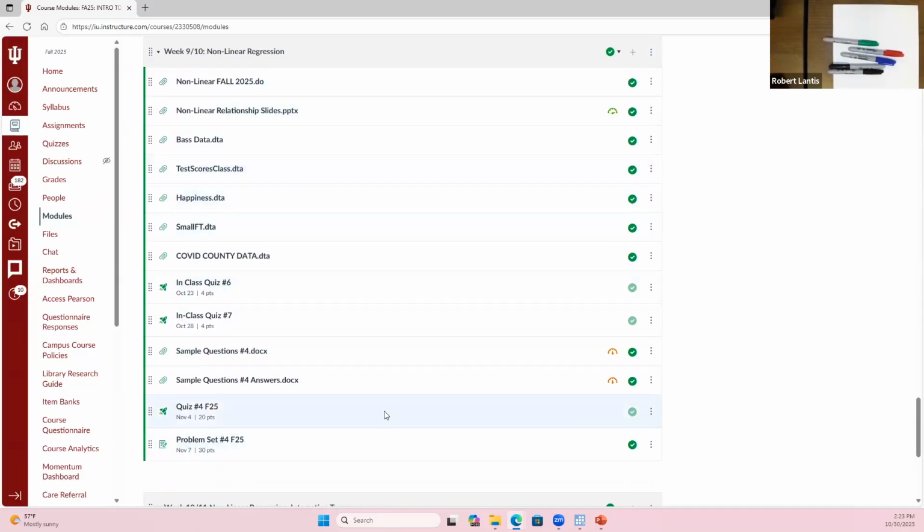Now, that fourth problem that I also put up there. The quiz is due by Tuesday, so next Tuesday. So you have a week to work on it from when I posted it. The problem set I have due at the end of next week, next Friday, so you've got a little more time with that. Once again, it's just going to be related to stuff we talked about prior to today, just that nonlinear relationship stuff.